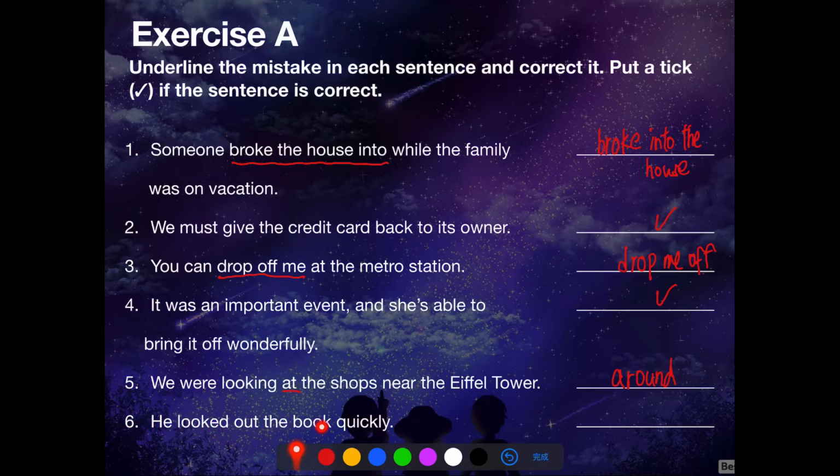Number 6. He looked out the book quickly. Look out means watch out. It is used to warn someone of danger. Here it is inappropriate in this context, and we should say he looked through the book quickly. That means he read the book quickly.